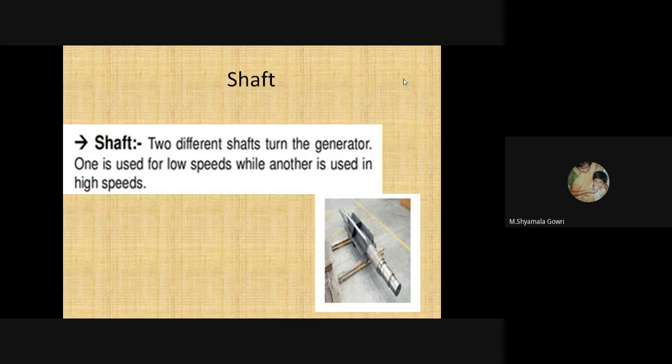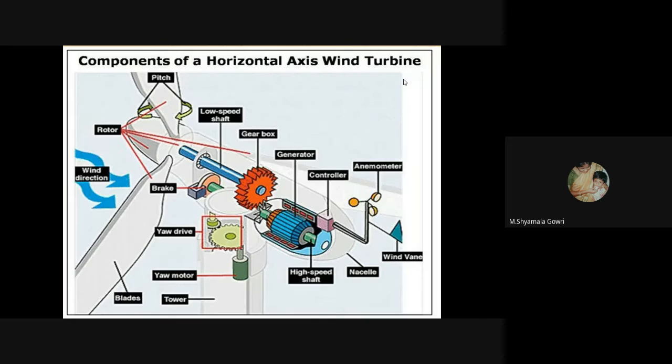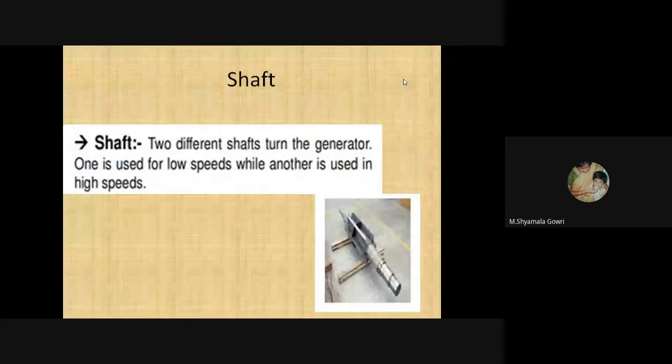Another one is the shaft. Already we have seen that there are two types of shaft: one is a low speed shaft, another one is a high speed shaft. These two different shafts turn the generator. One is used for low speeds while the other is used for high speeds. This is a diagram of a shaft.